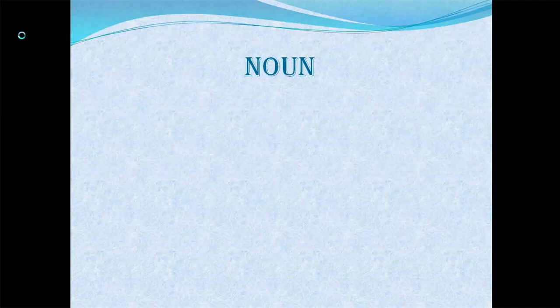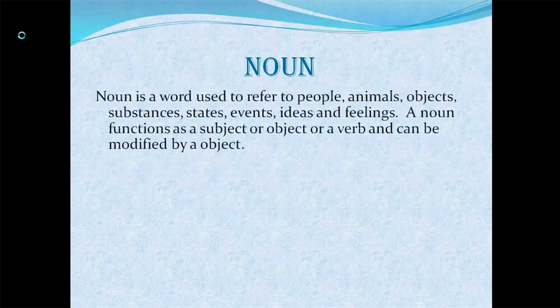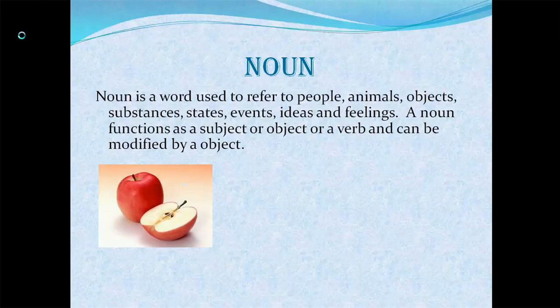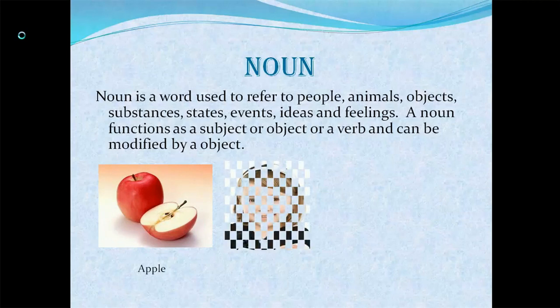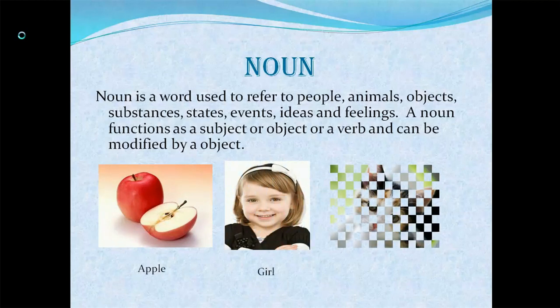First one we are going to learn about is the noun. What is a noun? A noun is a word used to refer to people, animals, objects, substances, states, events, ideas and feelings. A noun functions as a subject or object of a verb and can be modified by an adjective. So basically nouns are most of the things which you see around you: objects, people, animals. See, here's a fruit, apple. Another example is a girl. Another one is a cat.